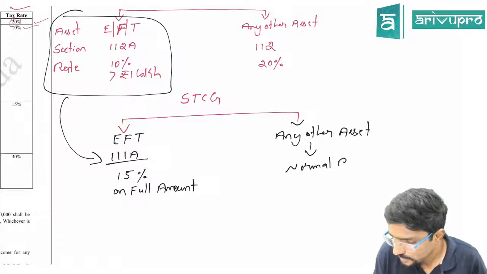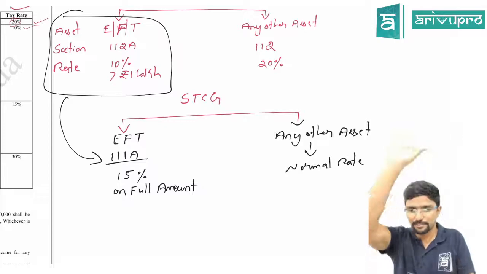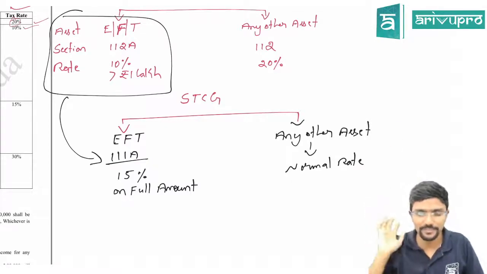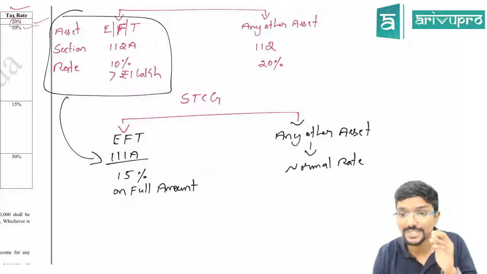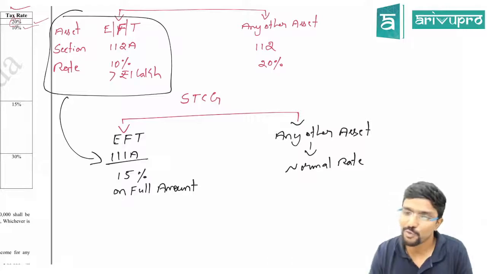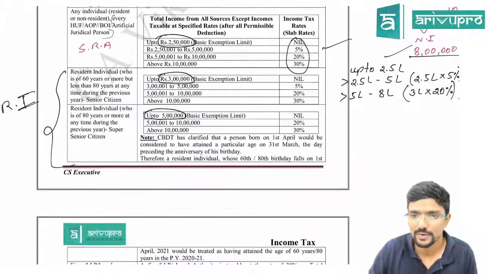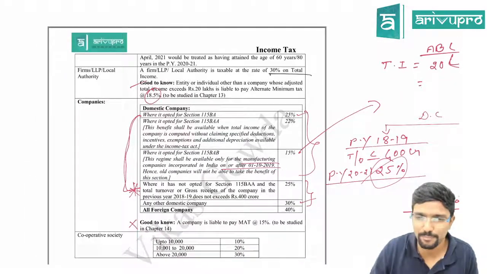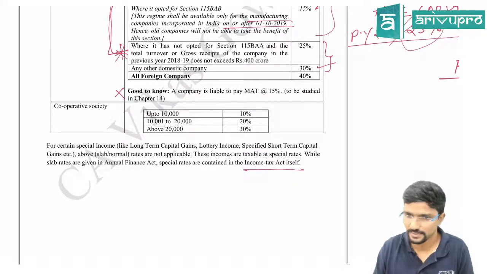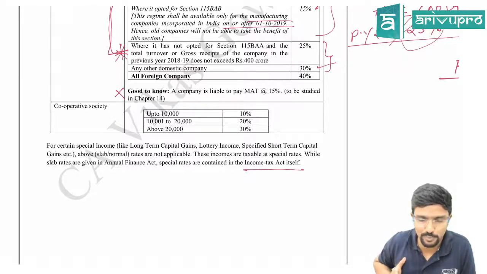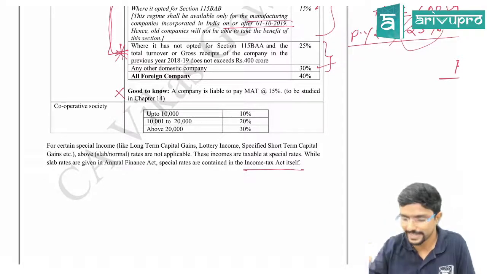Sir, what is the normal rate? Whatever we saw before this, like slab rate for some people, flat rate for some people. Those rates are applicable. For example, you have got some short term capital gain from the sale of land. For you, the rates we discussed in this table are applicable, depending upon who you are, whether a company, partnership firm or individual. Agree? See guys, understand the theoretical aspect now. We will do problems and calculations, everything, so that you get clarity.